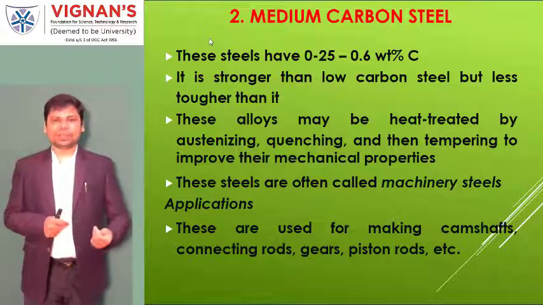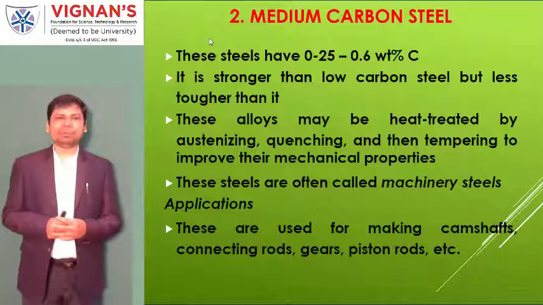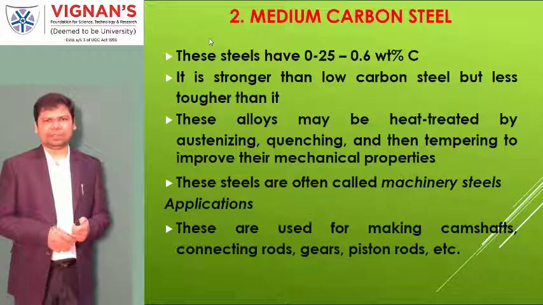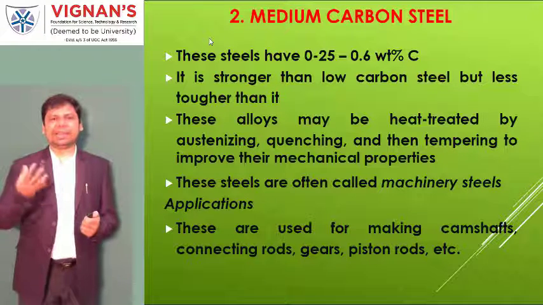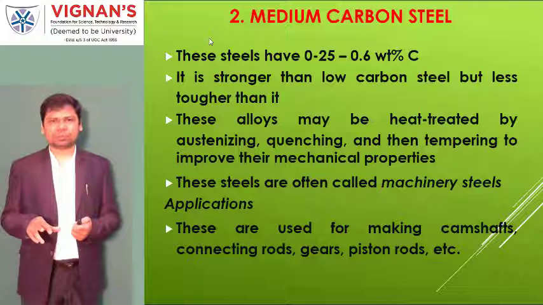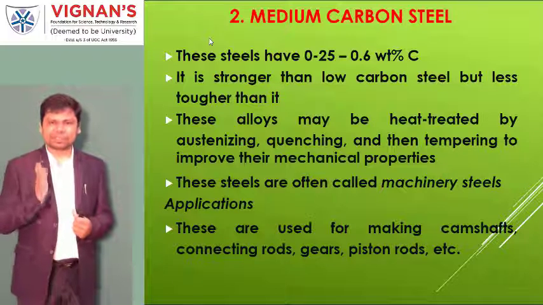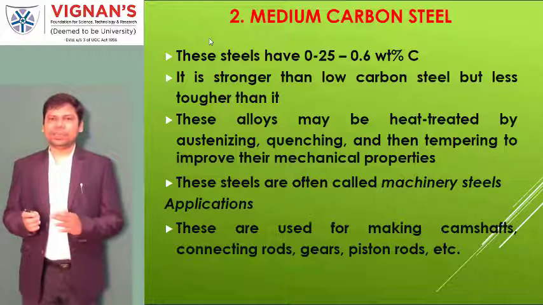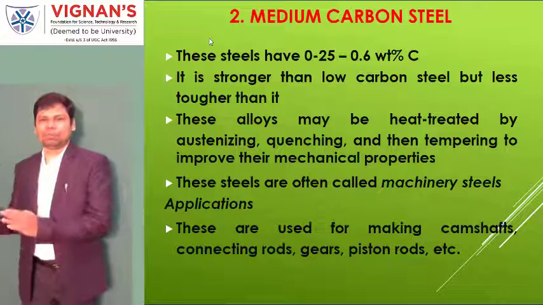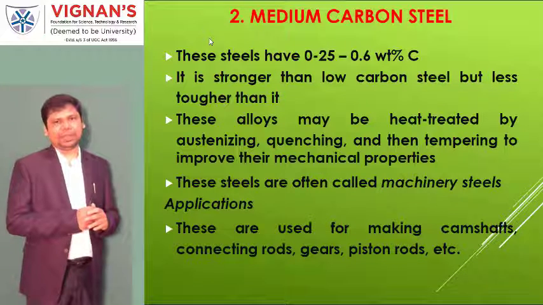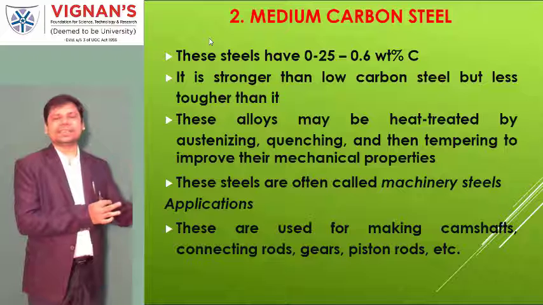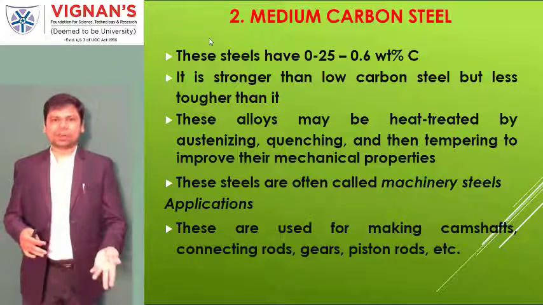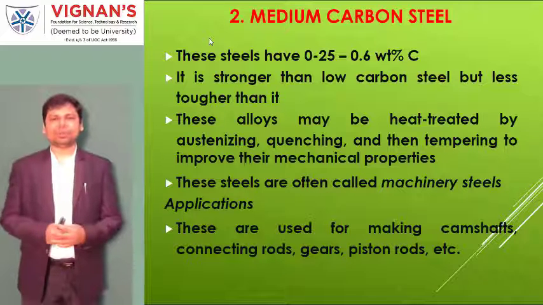And when more carbon is there, heat treatment processes such as tempering are recommended. Tempering is one of the heat treatments. Many heat treatments are there: annealing, normalizing, tempering. These are the terms. But here, from a first year's point of view, you have to know about two things. This material is recommended for either cold working or hot working. Hot working I will call the heat treatment process. Cold working is nothing but operations applied at room temperature only.